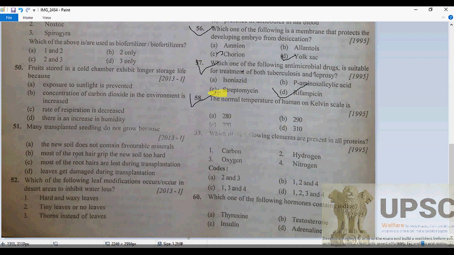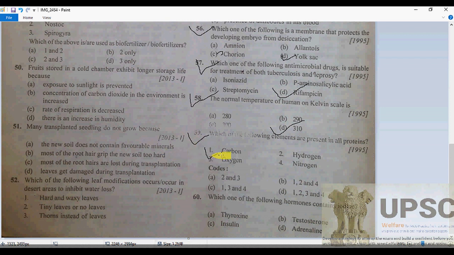58. The normal temperature of the human in the Kelvin scale, so definitely 310, no doubt. Because normal human temperature, as we know, is 37 degrees Celsius, so when we convert 37 Celsius into Kelvin, it becomes 273 plus 37, which is equal to 310 K, of course.